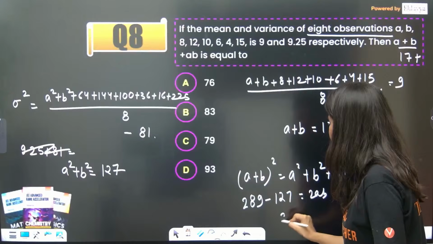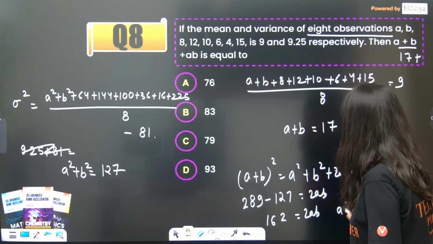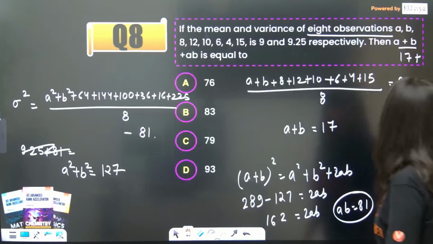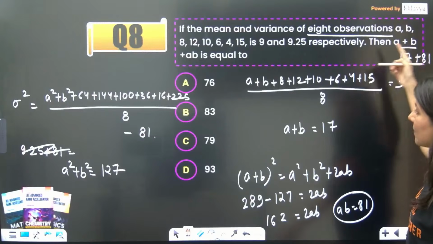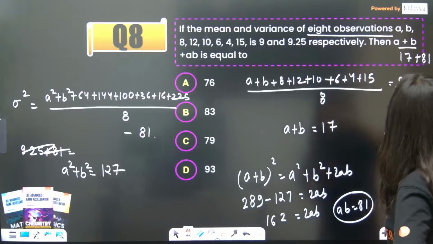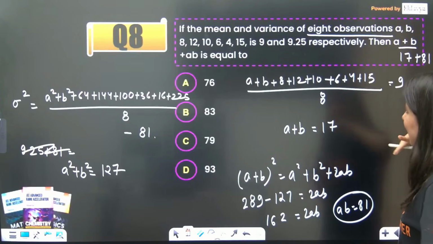9 minus 7 is 2. 28 minus 12 is 16, so 162 is equal to 2ab. So ab is equal to 81. ab is 81, so 17 plus 81, so this is going to become 90. 7 plus 1, 8. Okay, so this is 98.